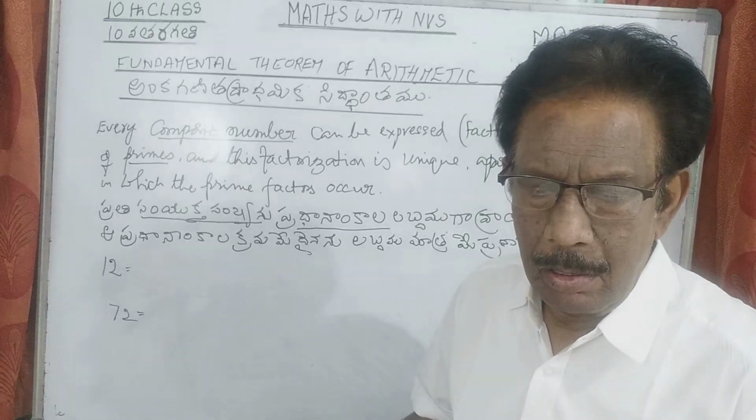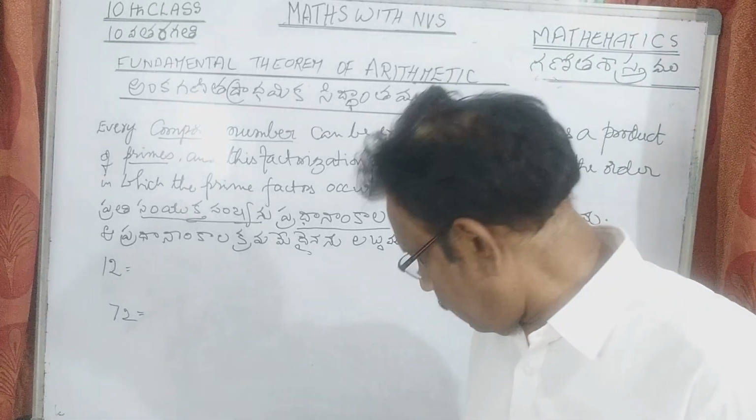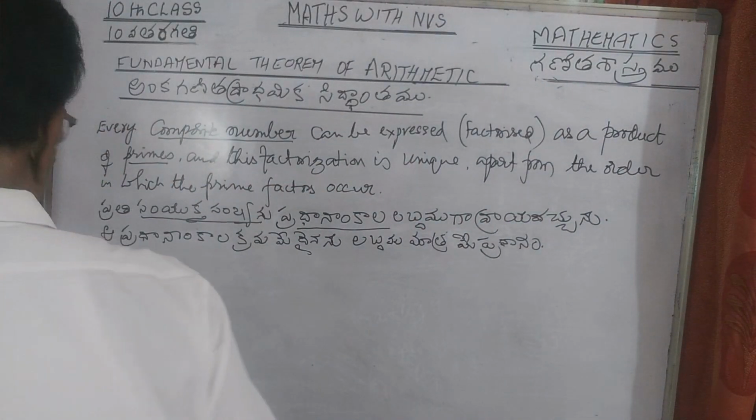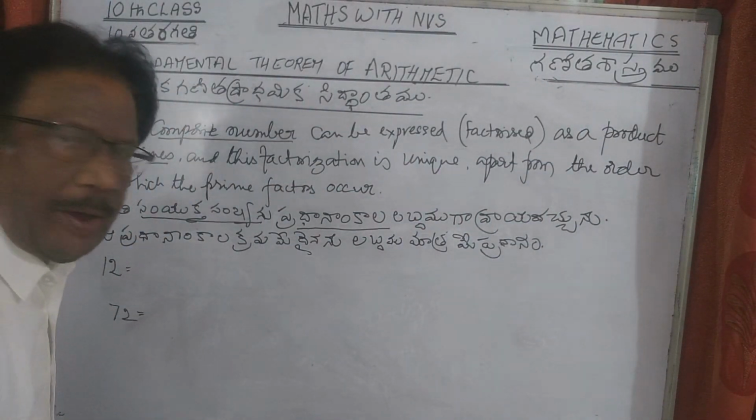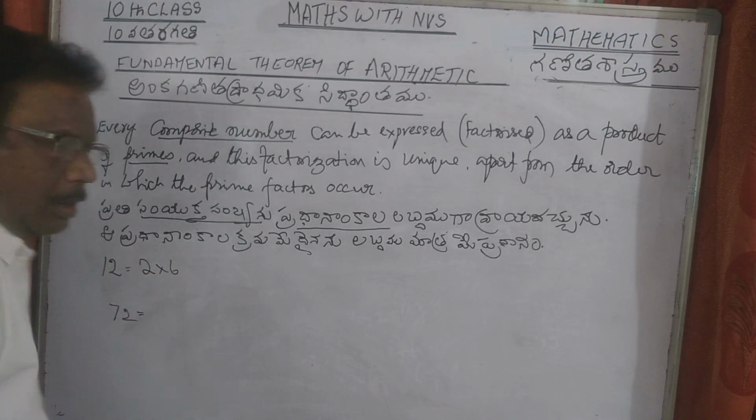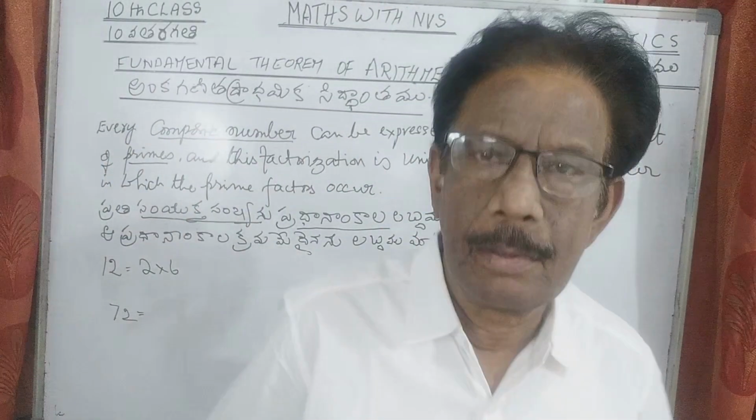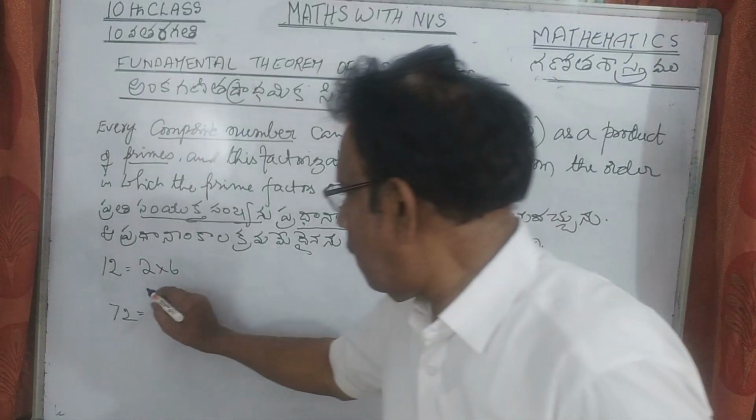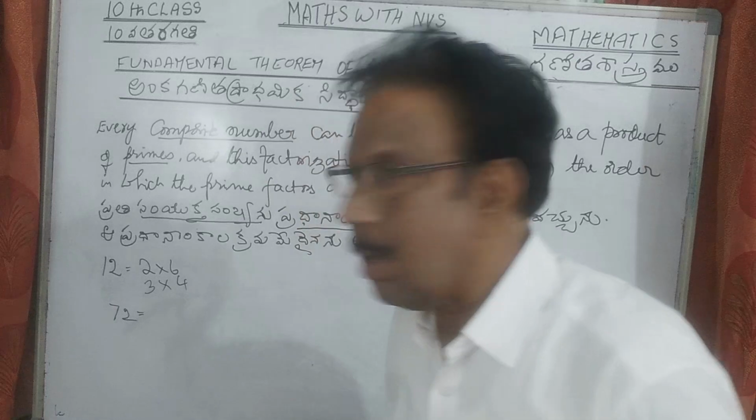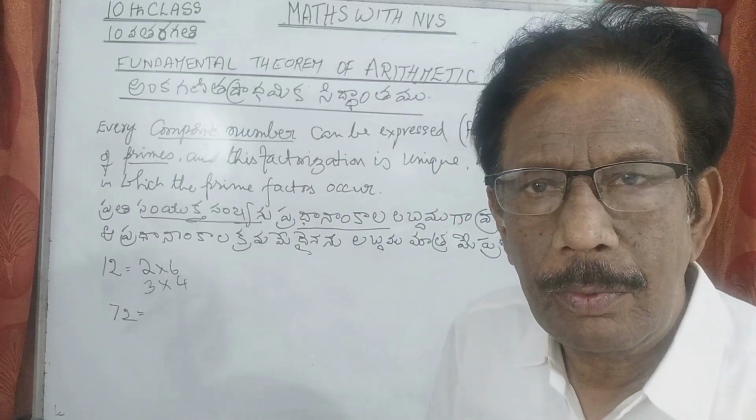Come on, show me the factors of 12. That is, resolve 12 into 2 factors. Say 2 into 6. I can say 2 into 6. And also somebody tells that 3 into 4. You can write that way also, 3 into 4.